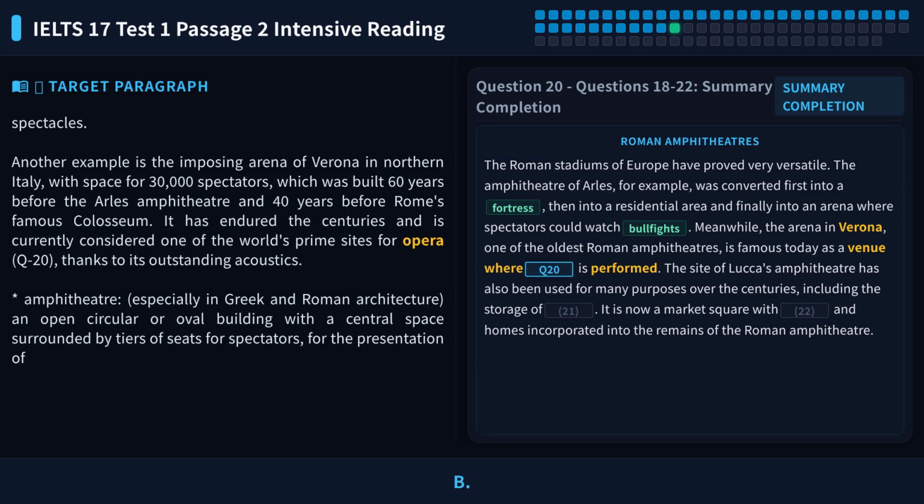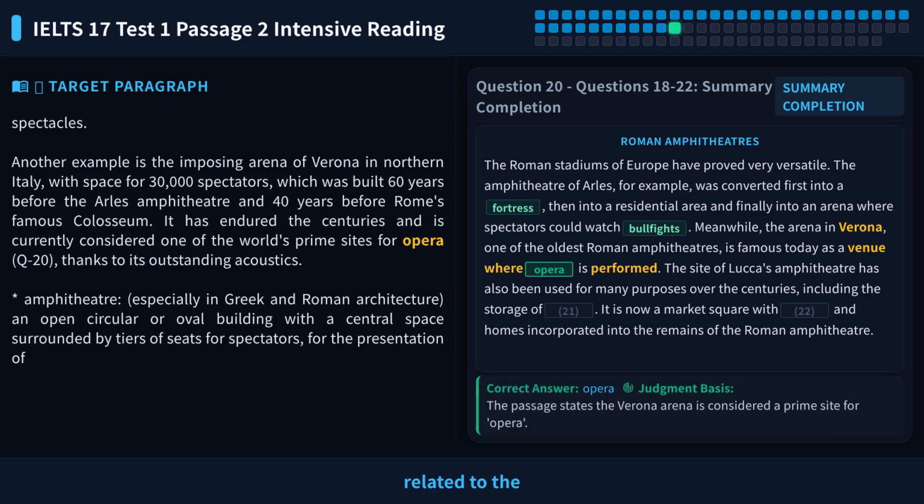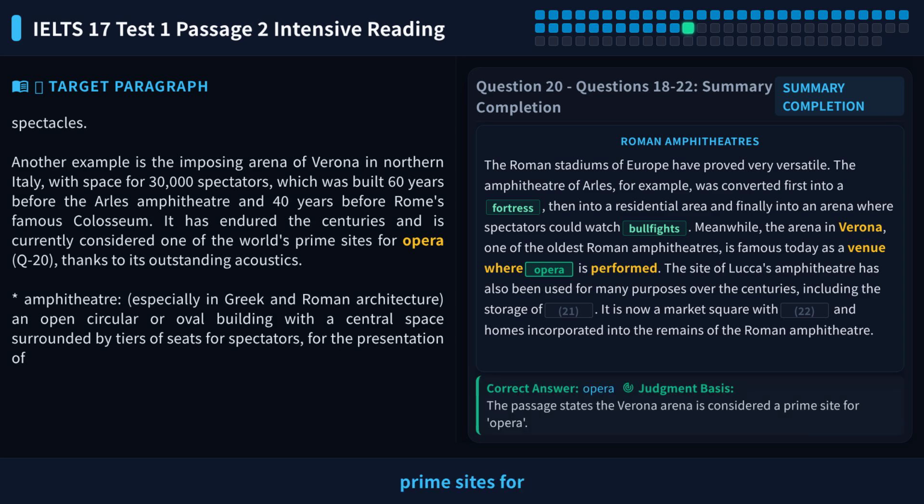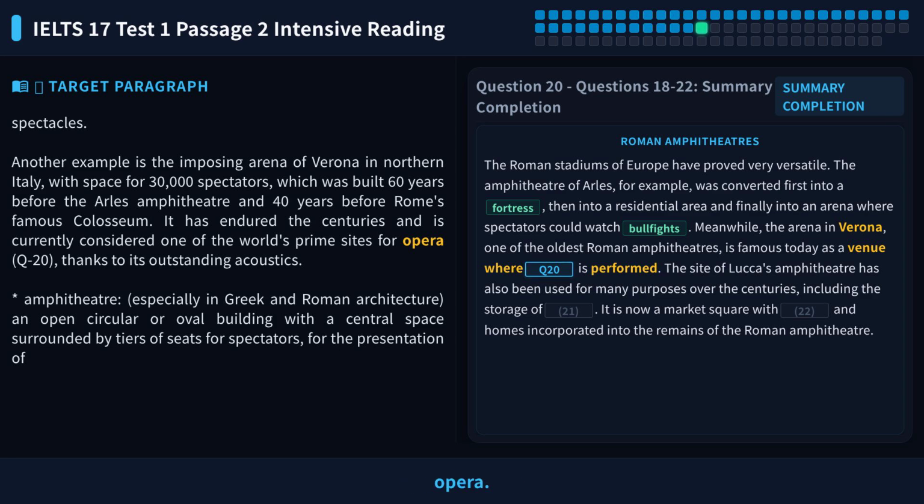Locate paragraph B. Scan for words related to the Verona Arena and acoustics. We find opera at the end of the sentence. The original text says, currently considered one of the world's prime sites for opera. The word opera is directly given in the text, no need for synonym replacement. So the answer to question 20 is opera.